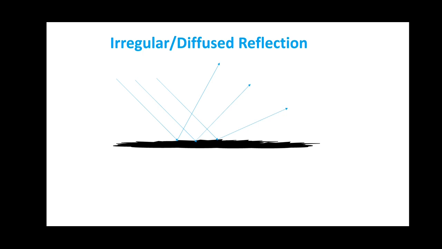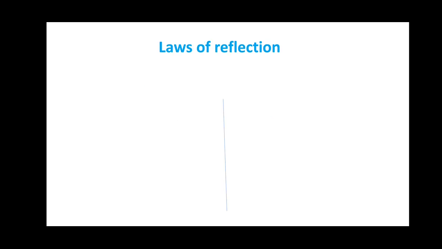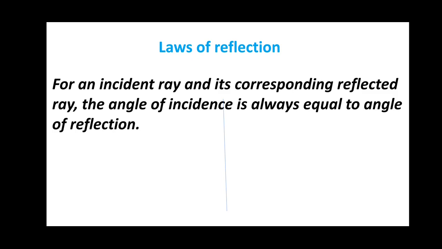So far, we have learned the definition of reflection, some important terms related to reflection, and the two kinds of reflection based on the surface. Reflection is governed by two basic laws. These two laws are called laws of reflection. The first law is, for an incident ray and its corresponding reflected ray, the angle of incidence is always equal to the angle of reflection.